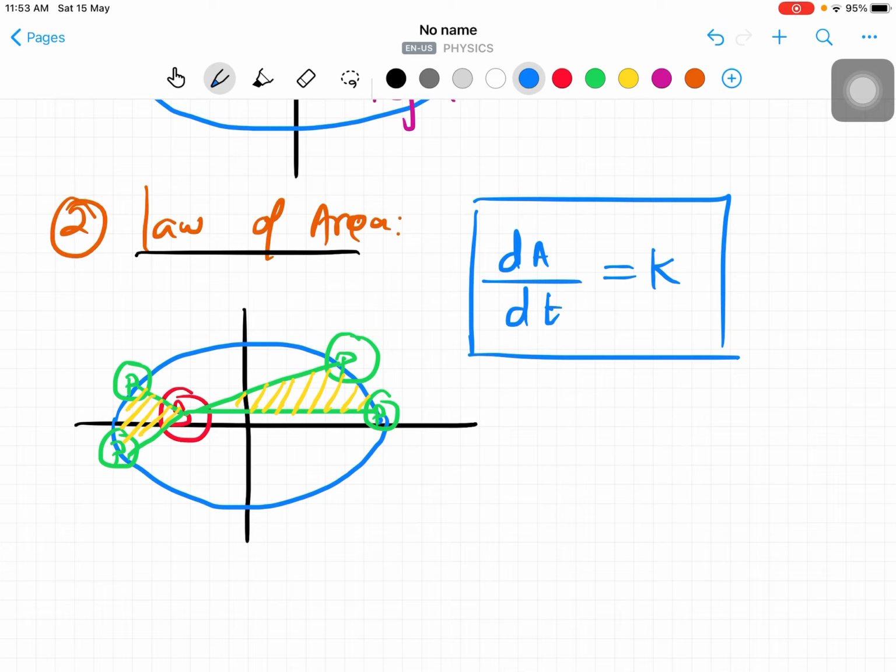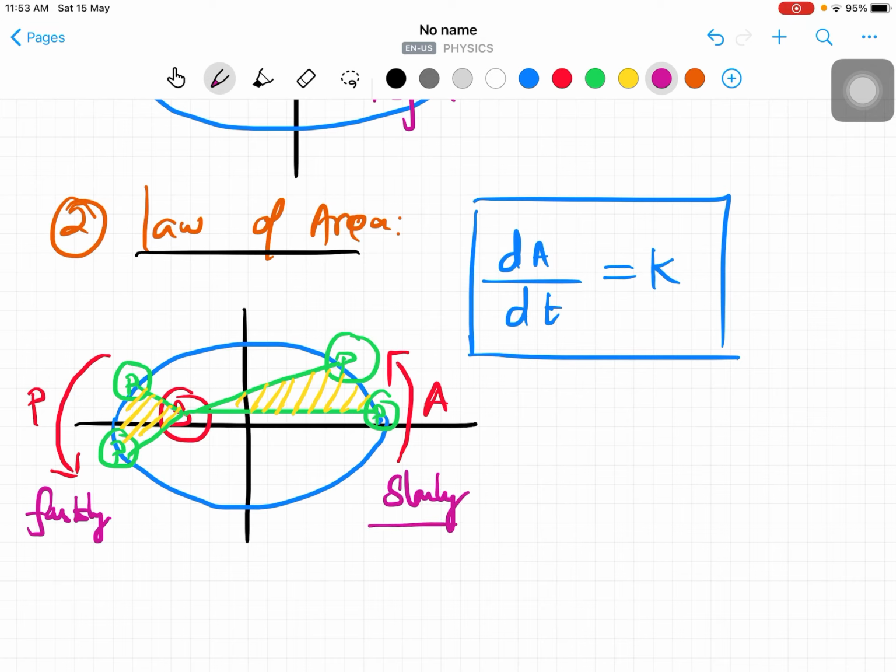We understand that, but how is it possible? Each and every term is important for JEE and NEET problem solving. Based on that, we are now going to derive one important thing. Whenever it is moving, like this, this is the perihelion point and this is the aphelion point. Here it moves very fast, and here it moves slowly. So two different cases are there.